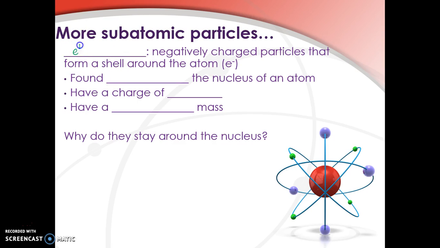More subatomic particles. We also have things called electrons. These are some freaky little boogers. These little guys are negatively charged, and they're all around the outside of the nucleus. They move really fast, and they have a mind of their own. They're found outside the nucleus of an atom and have a negative charge. And guess what? Their mass is so small in comparison to a proton and a neutron that we say they have zero mass.